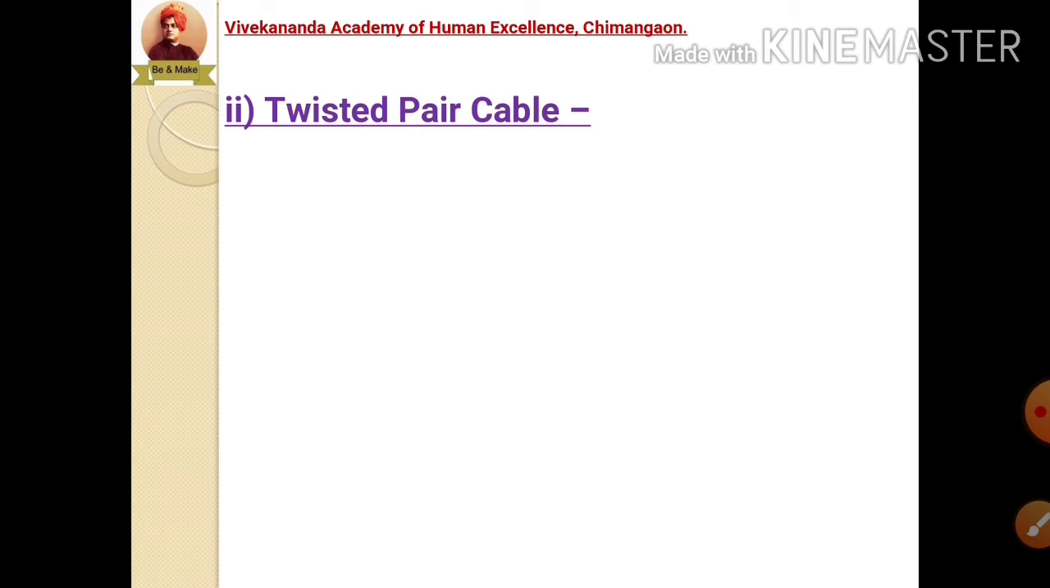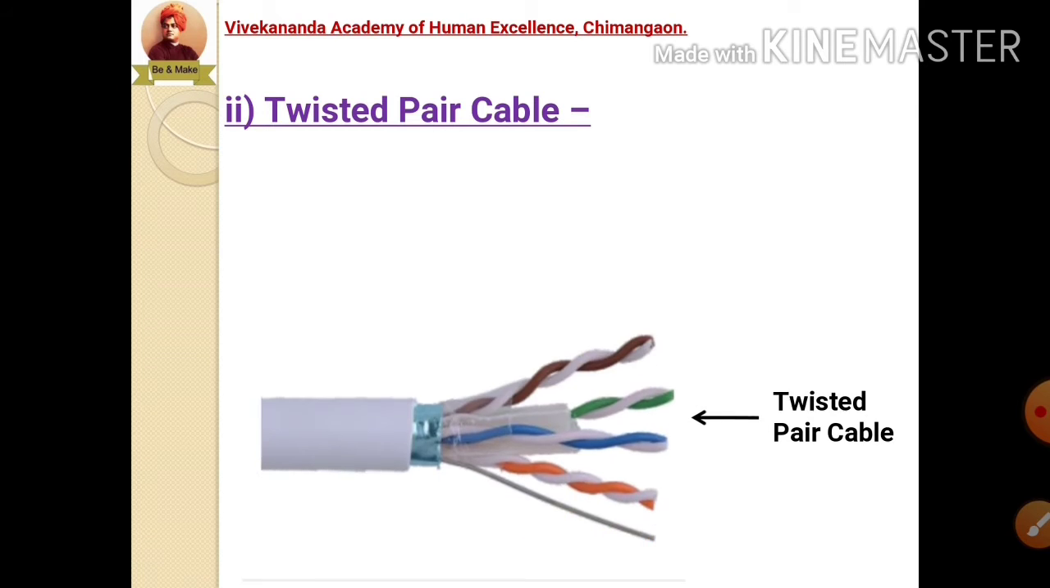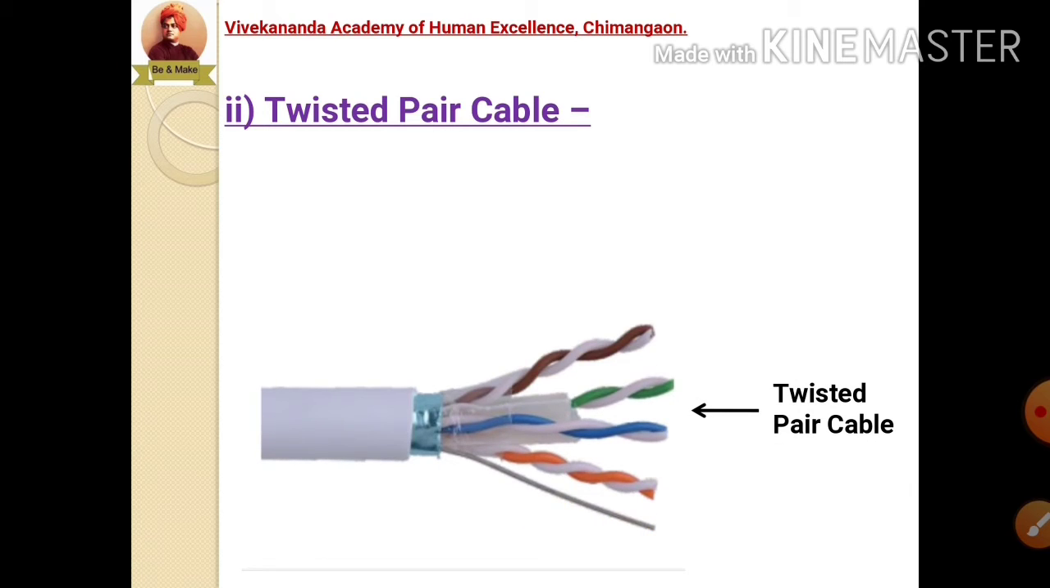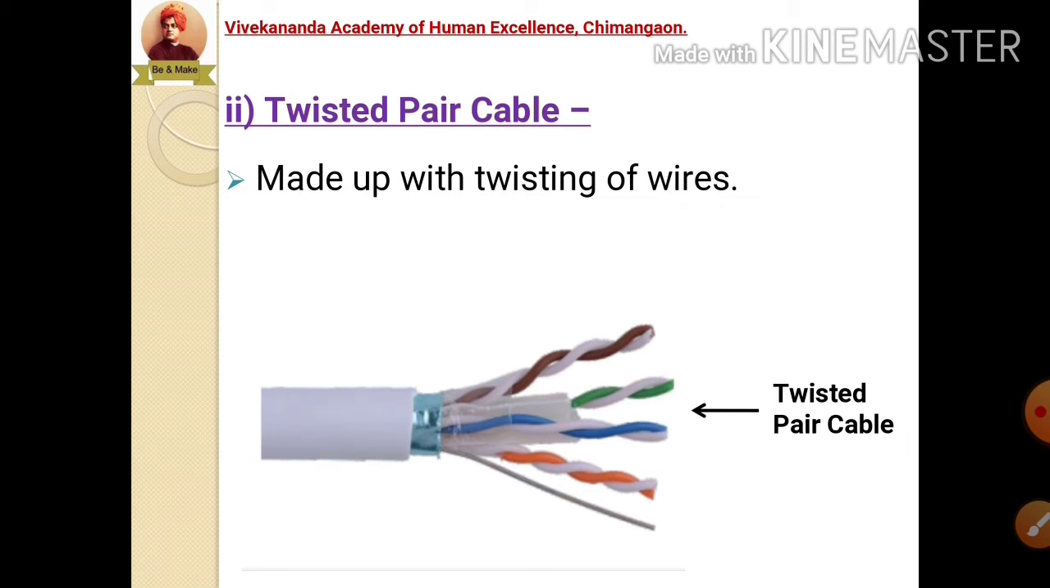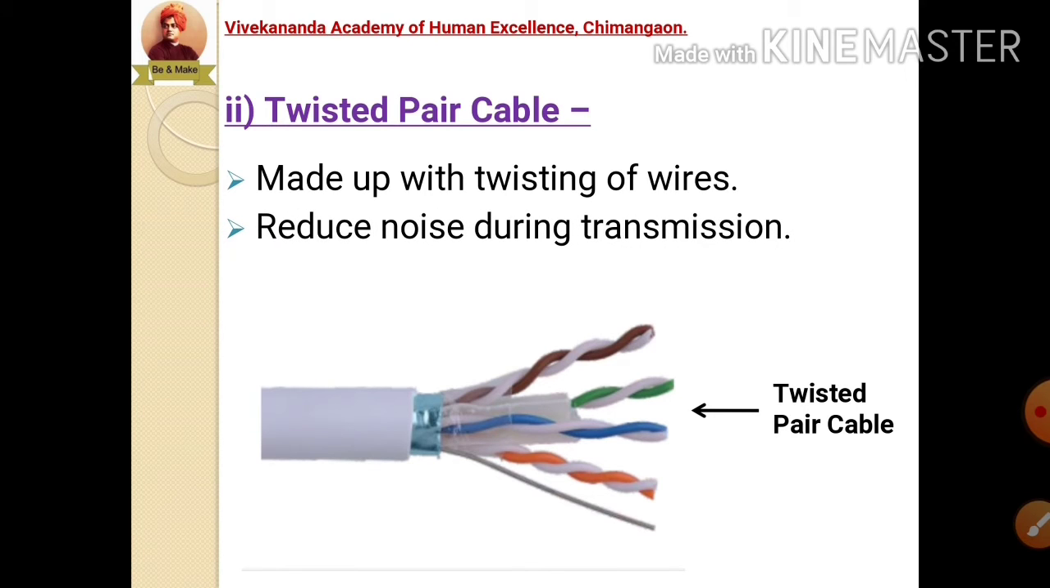The second type is twisted pair cable, which is shown over here like this one. As the name suggests, you are able to see here the wires are twisted around each other. These wires are made by twisting of wires. Now why are we twisting these wires? To reduce the noise during the transmission. So the wires are twisted to reduce the noise disturbance while transmitting the data.